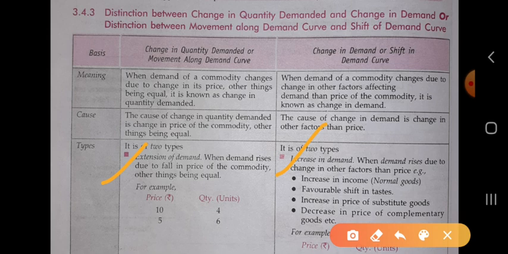And the increase in demand is when demand rises due to change in other factors. When demand is rising due to change in factors other than price, it is called the increase in demand. It is because of the increase in income, favorable shift in tastes, increase in the price of the substitute goods, and decrease in the price of the complementary goods.